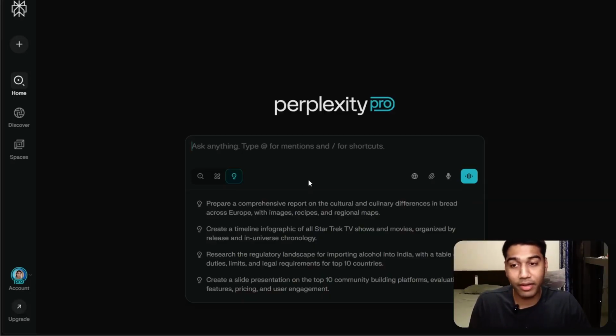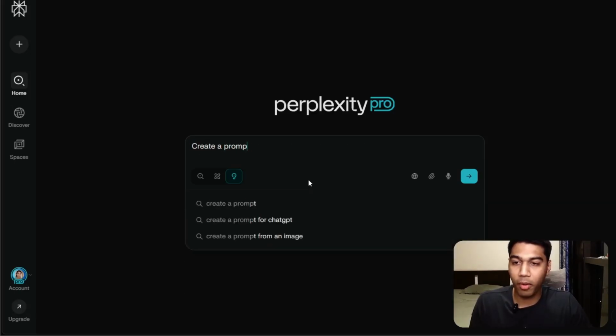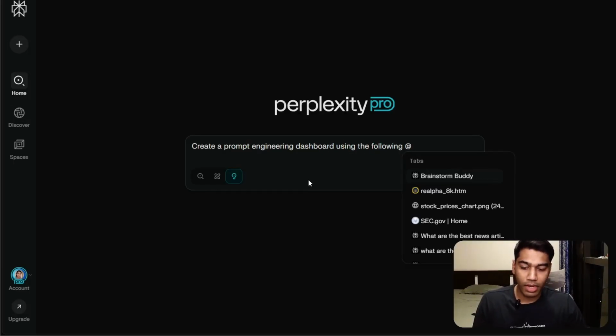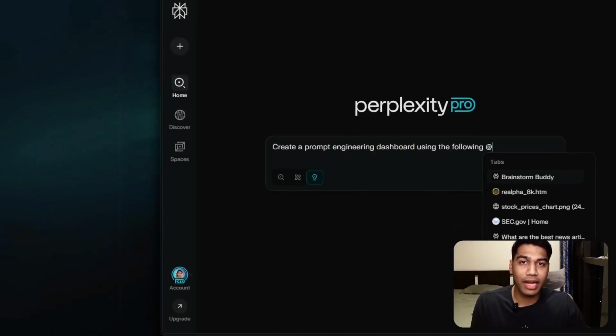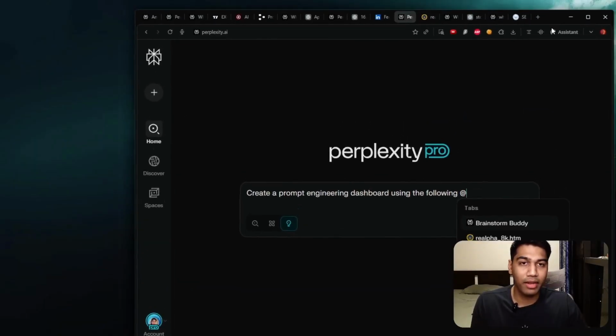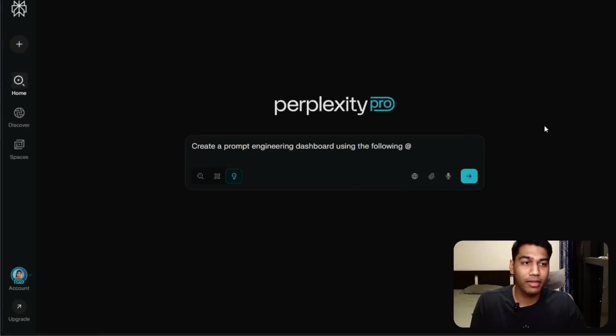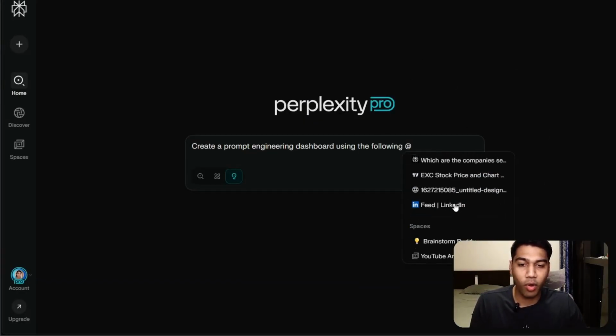So I'm going to create a report, and I'm just going to show you as an example. Create a prompt engineering dashboard using the following. Now I pressed Add tab, and as you see, it lists all the tabs that I have open. I have multiple tabs open here, right? And it will show me all of them. Now, when I tap the Add tab, I can select what tabs I want to choose.